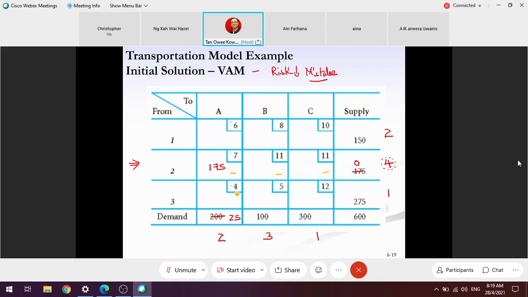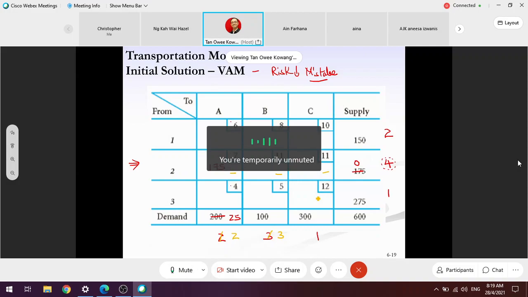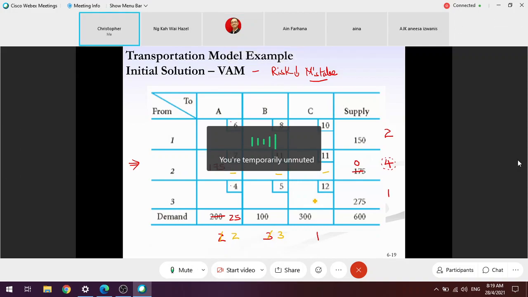The lowest 4, second lowest 6, still 2. The lowest 5, second lowest 8, 3. Here, the lowest 10, second lowest 12. No more 11, because 11, 11, the source from number 2, has been fully utilized, has been allocated.